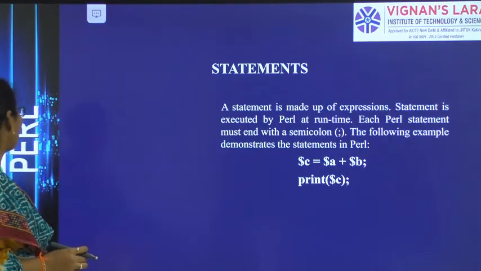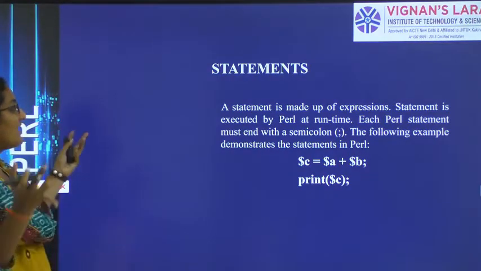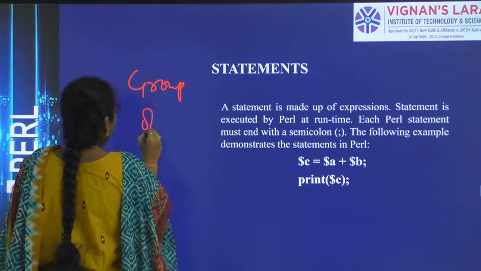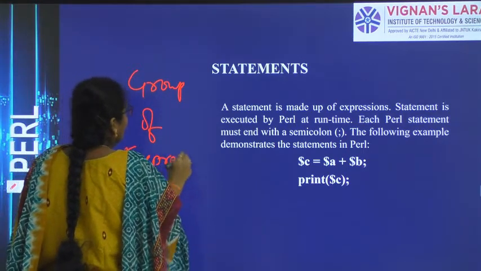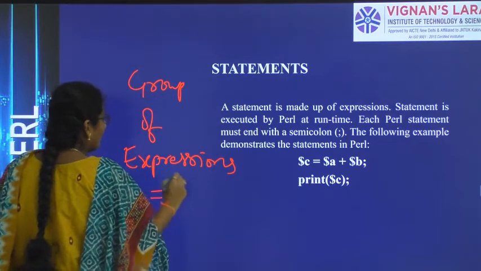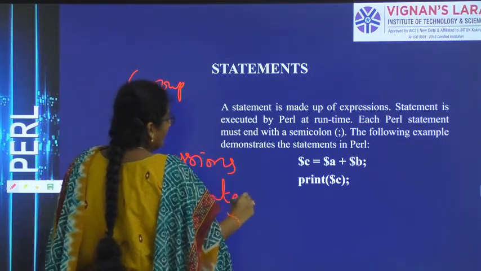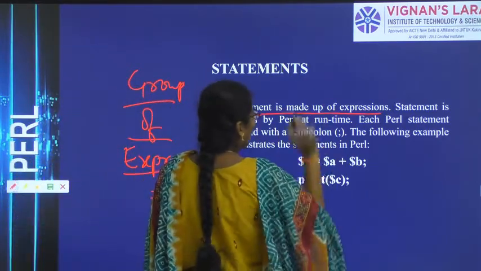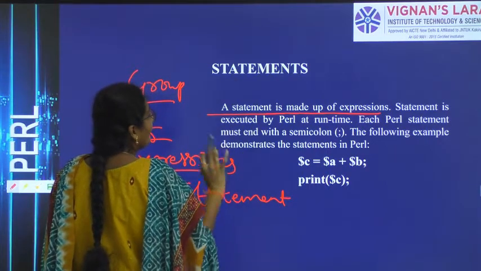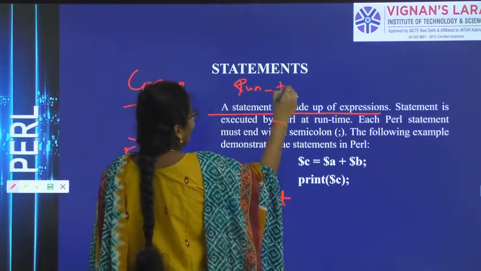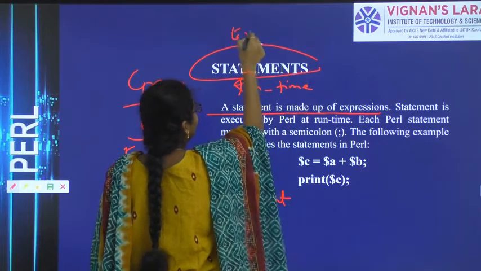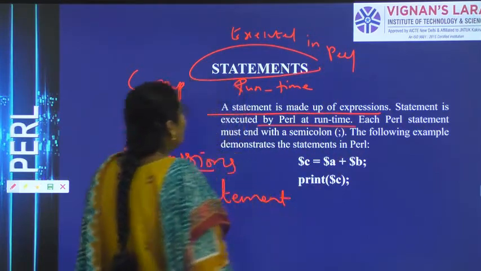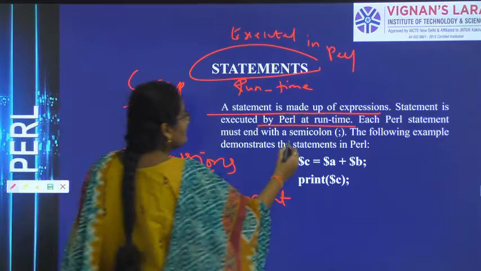Next one, statements. So what is a statement actually? A statement is made up of expressions. If you combine a group of expressions, it is equal to a statement. So what is a statement? A group of expressions can be a statement. A statement is made up of expressions. Statements are executed in Perl programming at runtime. Each Perl statement must end with a semicolon.